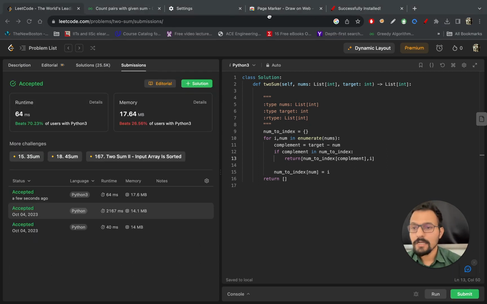Okay, it's done, and if you can see here, the runtime is 64 milliseconds. Also, for your information, I attempted to code the brute force approach that I explained earlier, finding all pairs. And if you can see here, the runtime is around 2167 milliseconds, so it's quite huge, around 30x higher, right? So you can also code the brute force yourself and then compare.